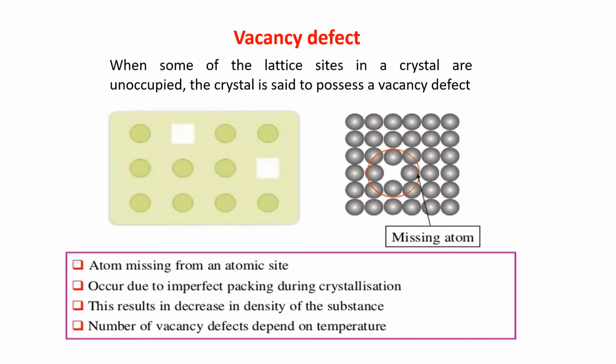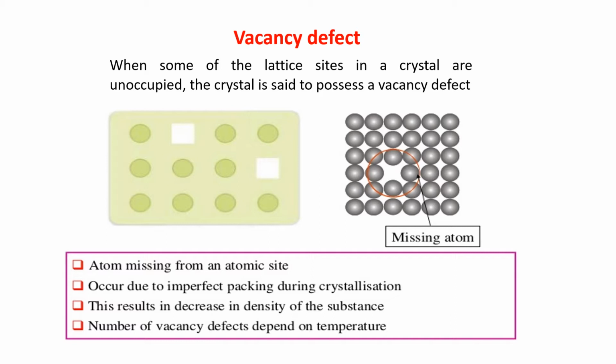The first in the point defect is vacancy defect. It is for a non-ionic crystal. When some of the lattice sites in a crystal are unoccupied, some of the lattice sites are not occupied, that means the compound as a whole is not present. Then the crystal is said to possess a vacancy defect.